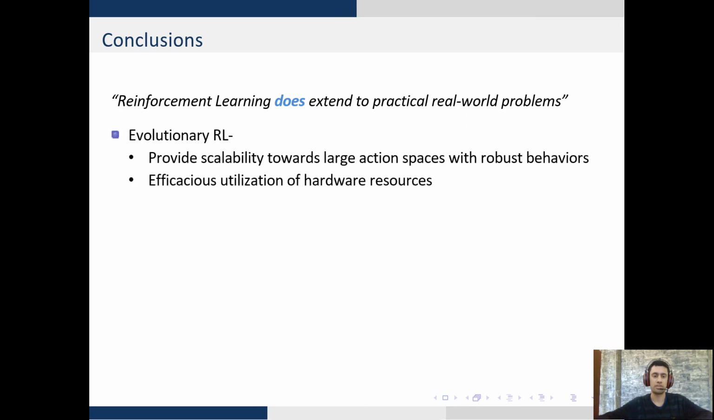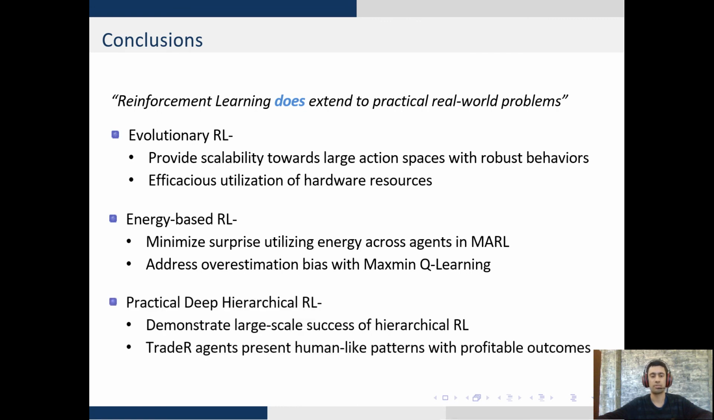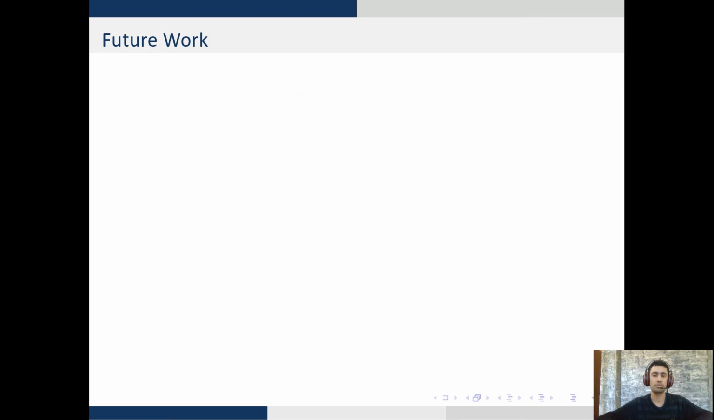We looked at evolutionary reinforcement learning, which provides scalability to large action spaces and provides efficacious use of hardware resources. We looked at energy-based reinforcement learning, which minimizes surprise across all agents and addresses overestimation bias in multi-agent learning. And lastly, we looked at practical hierarchical reinforcement learning, which presents the large-scale success of hierarchical RL and demonstrates an agent which learns human-like trade patterns with profitable outcomes. While my work rigorously explores these areas, it omits certain training strategies which might help steer research towards this direction.